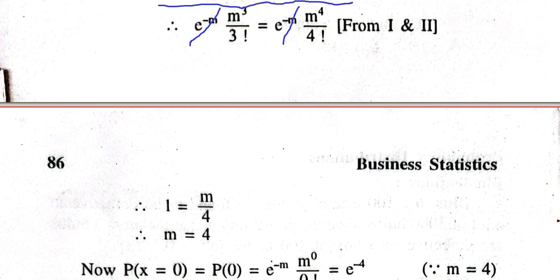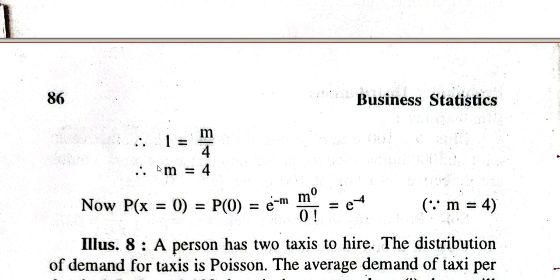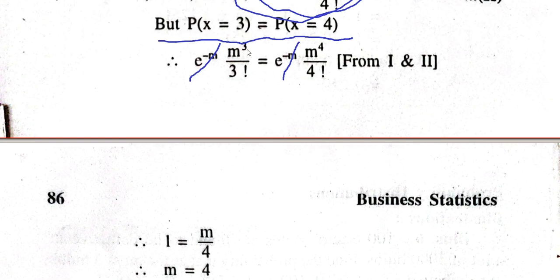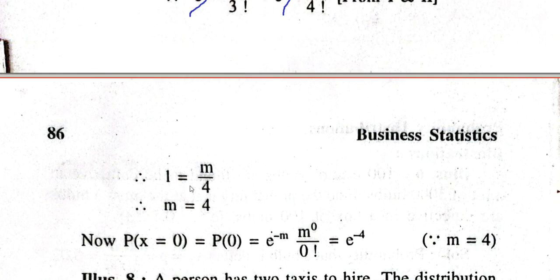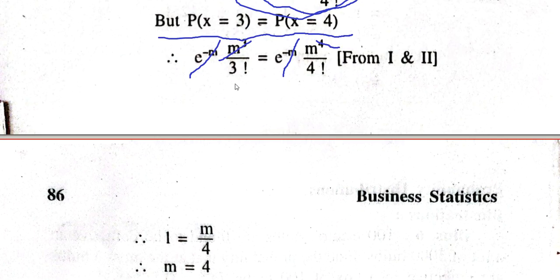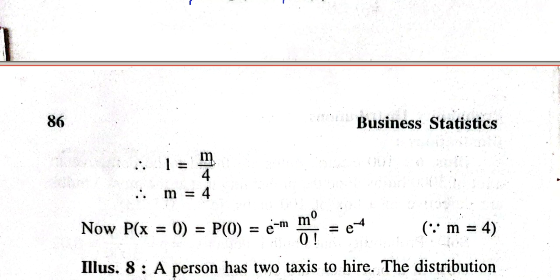After some simplification, m cube can be cancelled with this, so here I will get 4. 4 factorial and 3 factorial will be cross multiplied. Here I am getting 1 equal to m upon 4, and after cross multiplication, I will get m equal to 4.